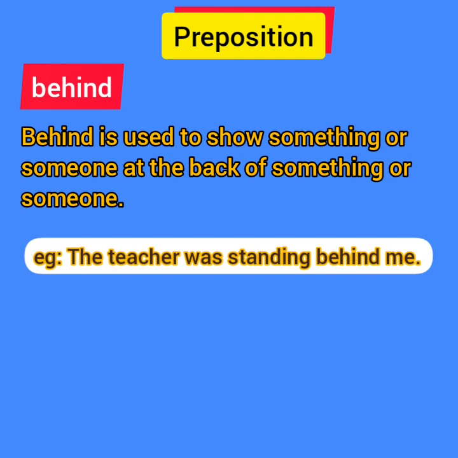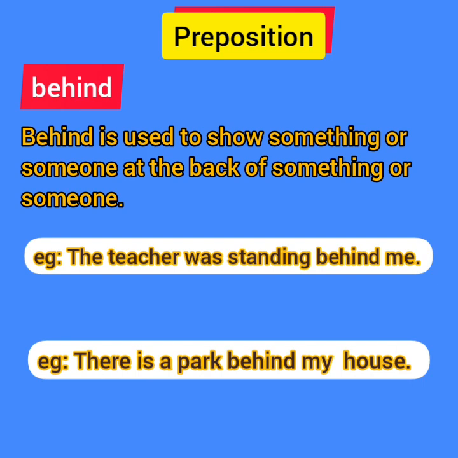The next example is: there is a park behind my house. That means one place is the park and the other place is the house. So where is the park located? That means the park is located at the back of my house, or behind my house. So there is a park behind my house.